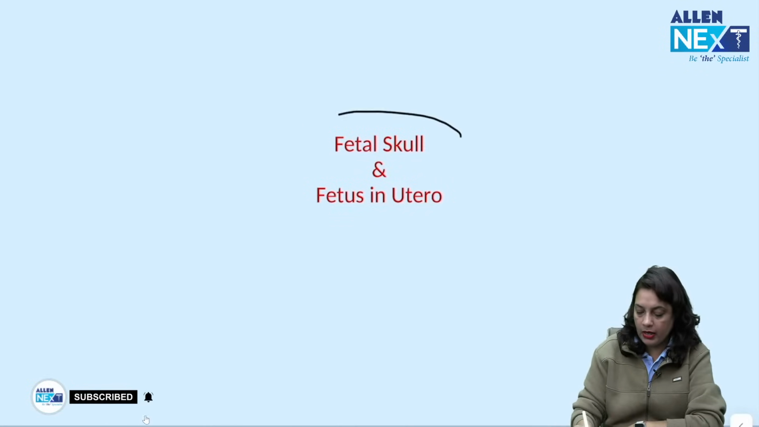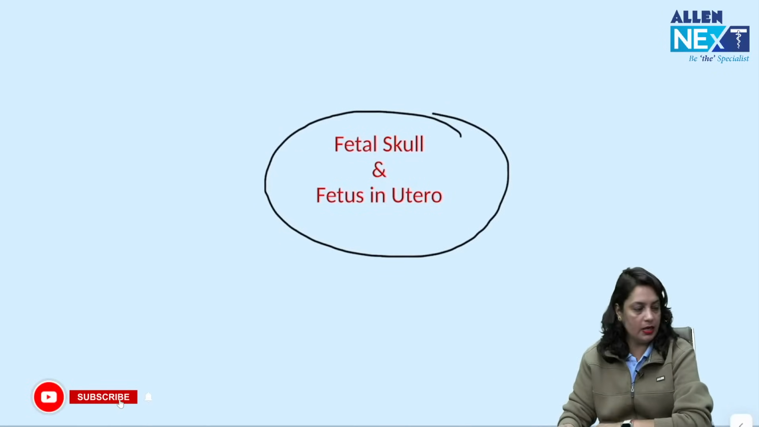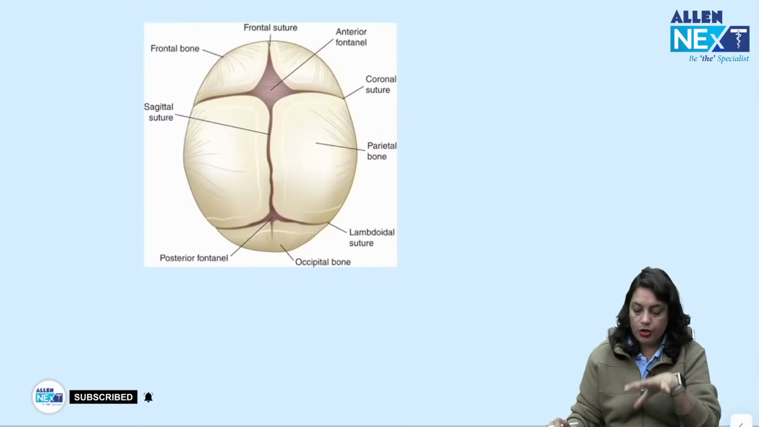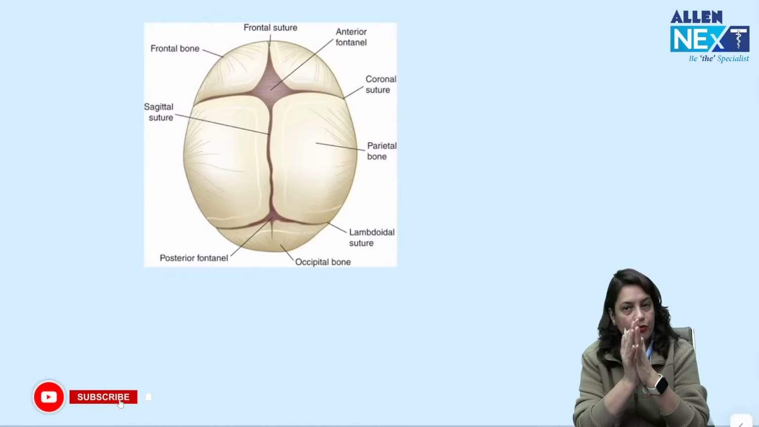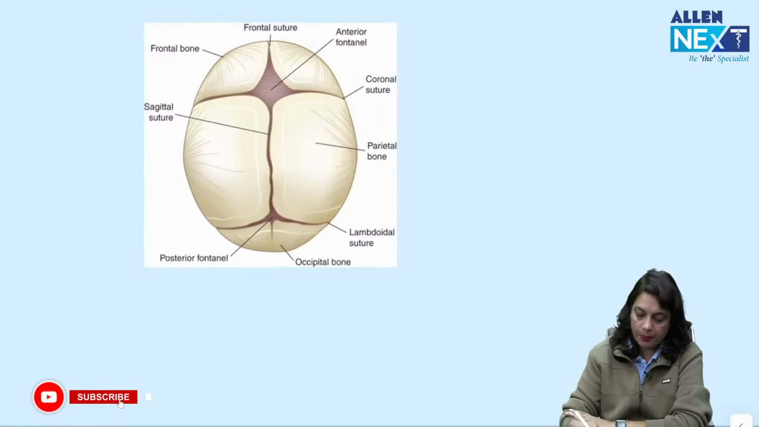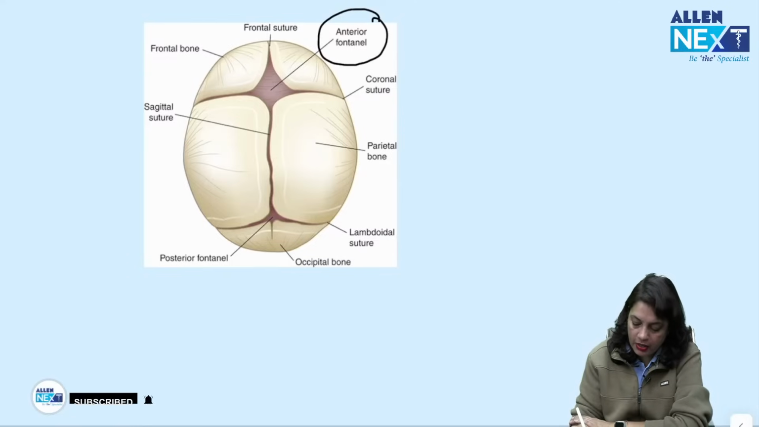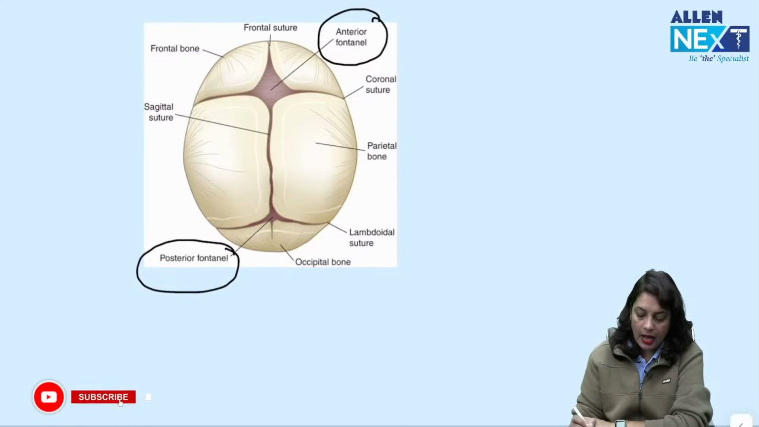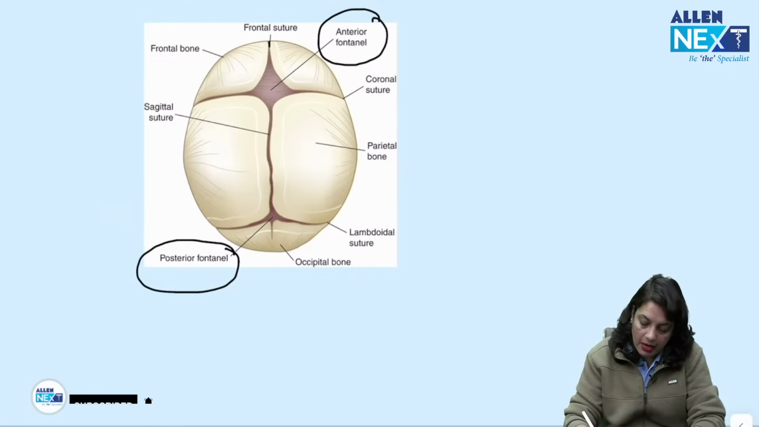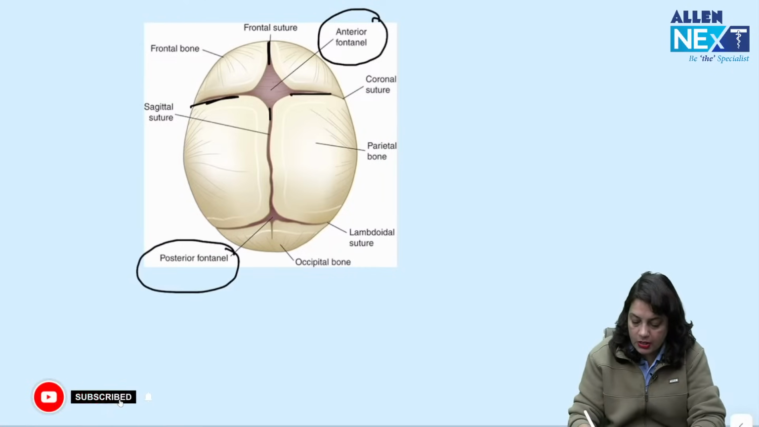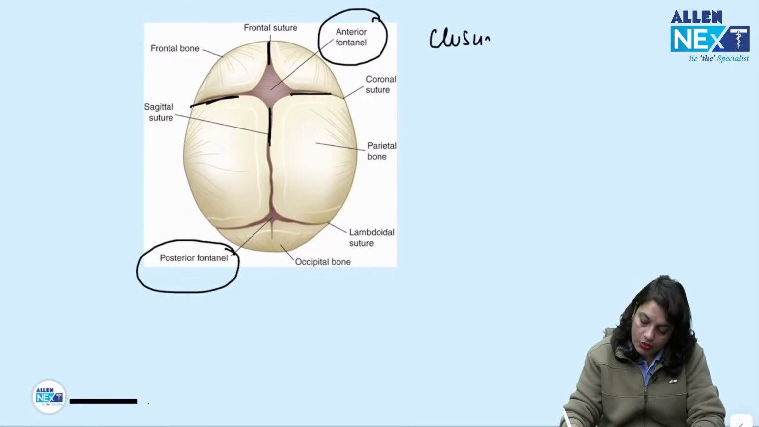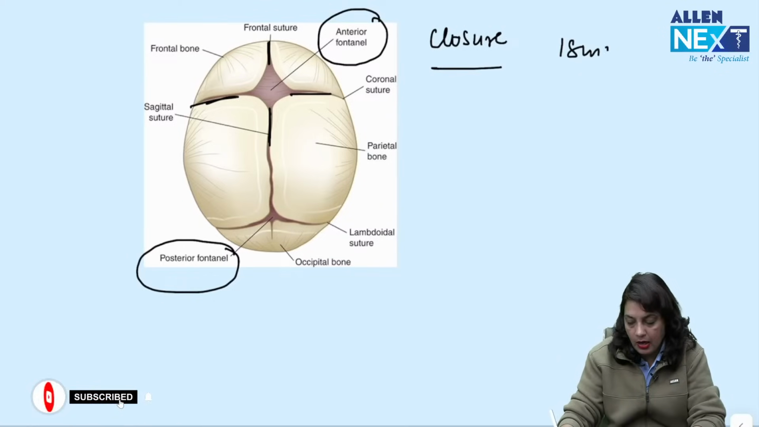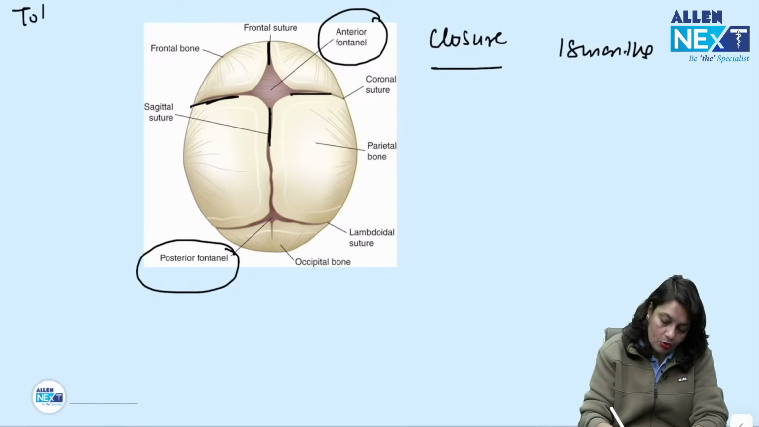Now, important is the fetal skull and fetus in utero. You are supposed to know the boundaries of vertex, boundaries of face, boundaries of brow, plus the boundaries of the anterior fontanelle and posterior fontanelle. The anterior fontanelle is bounded by the frontal suture, coronal sutures and sagittal sutures, and closure of the anterior fontanelle occurs at 18 months of age. The total number of fontanelles in intrauterine life is 6.